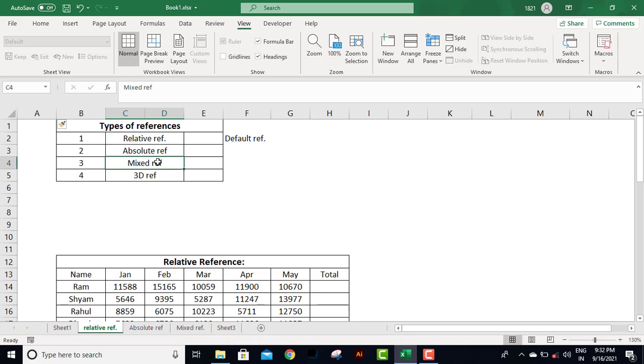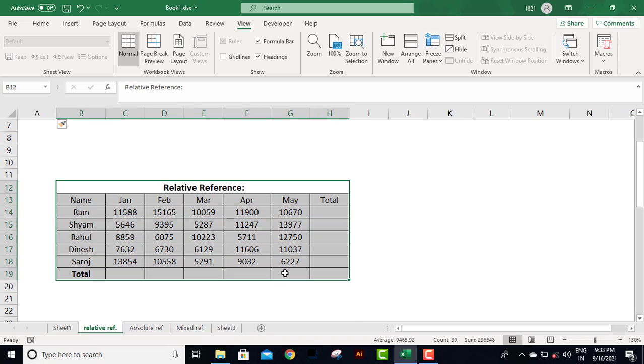This is one of the trickiest kinds of reference, and if you are able to understand it, you will be able to use it in a very smart manner, and it will save a lot of your time in your work. And the last type of reference is 3D reference, which is 3 dimension. That is all about the reference to a different worksheet or workbook using all the 3 previous references that we have discussed. So let's start.